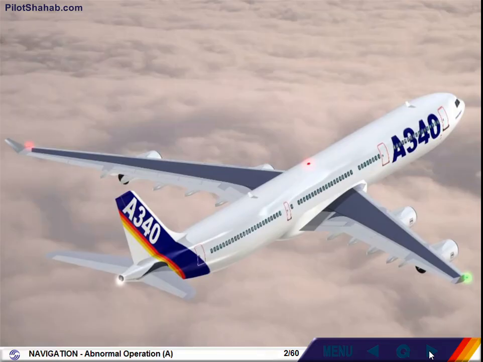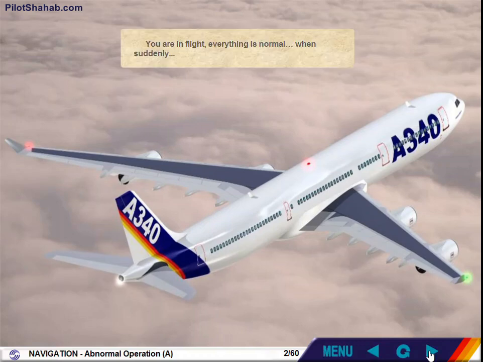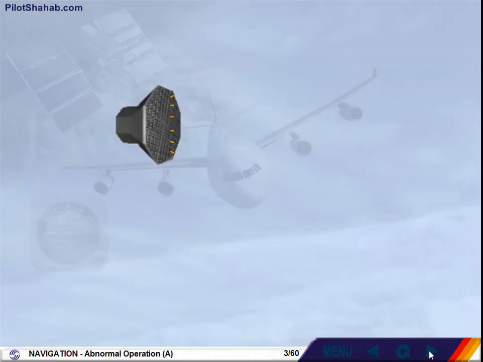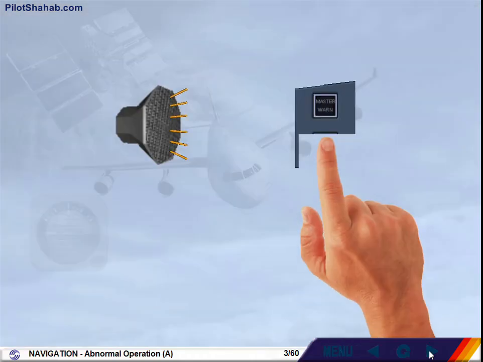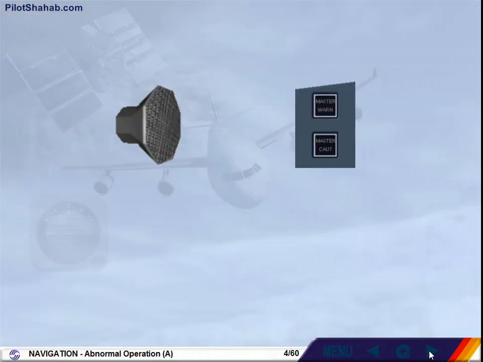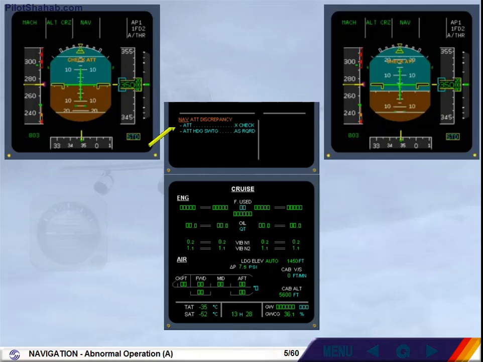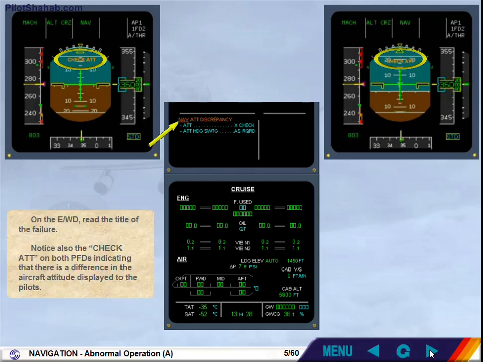You are in flight. Everything is normal when suddenly, on the engine warning display, read the title of the failure. Notice also the check attitude on both PFDs, indicating that there is a difference in the aircraft attitude displayed to the pilots.